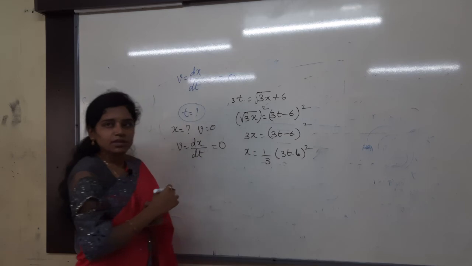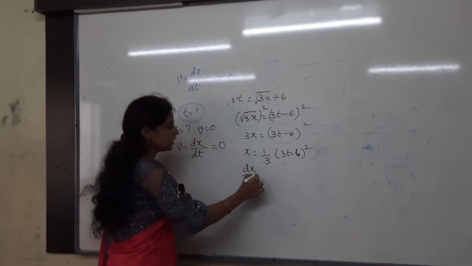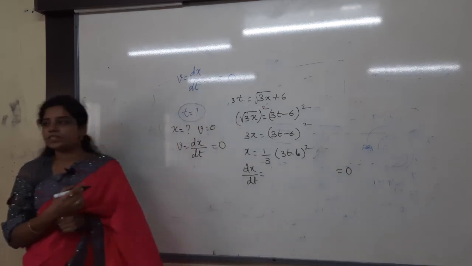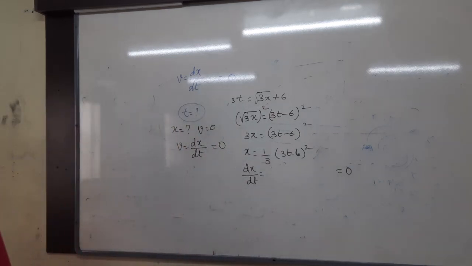This is the function. Now you have to do the differentiation. What is that? dx by dt should equal 0. Do the differentiation for that. t equals how much? 2 seconds. Very good. t equals just 2 seconds.